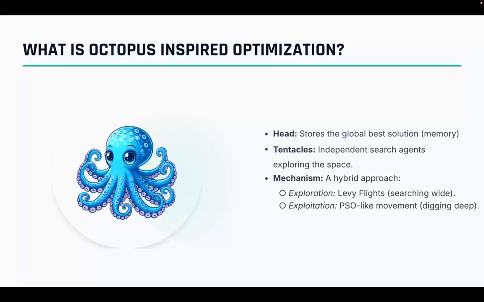The algorithm combines two powerful mathematical strategies. First, Levy flights. This represents the tentacles reaching out blindly. It allows for long, random jumps to entirely new areas of the map. This is called exploration. Second, PSO like movement. This represents the tentacle digging in. It moves towards the best known spot. This is called exploitation. By combining these two, the octopus can search wide to find the valley and then dig deep into it to find the bottom.